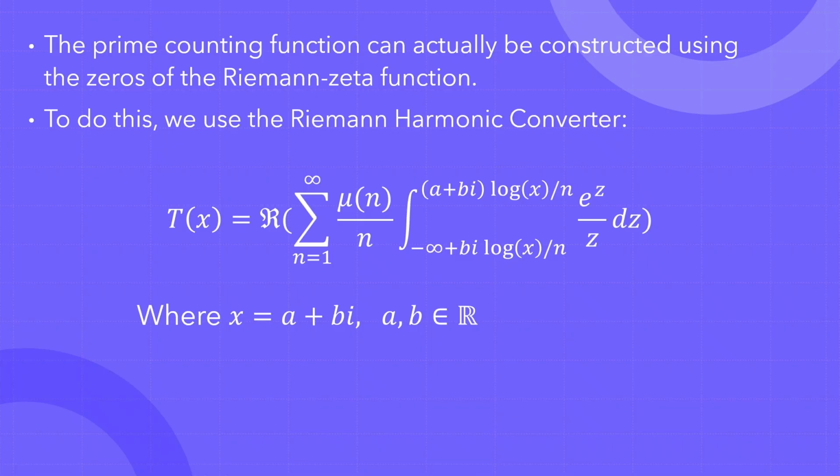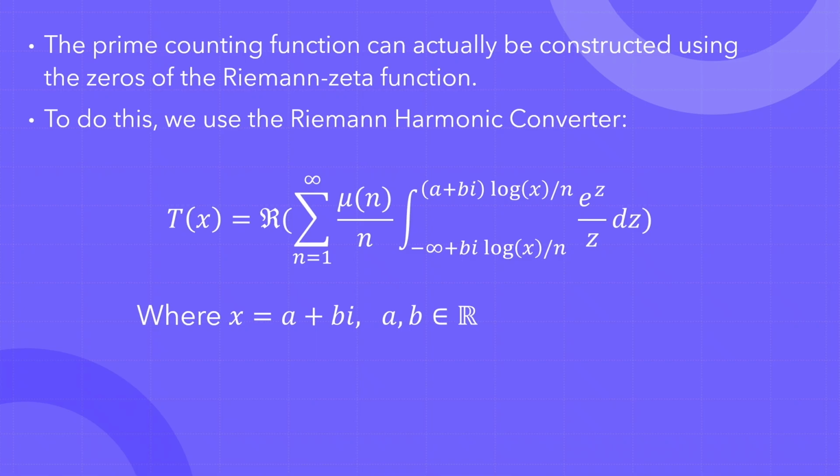In my research, I was able to find out that you can actually construct this function using the zeros of the Riemann zeta function. The way you do this is you use this equation called the Riemann harmonic converter, which looks really scary, but basically it takes in a number x and outputs a mathematical wave.